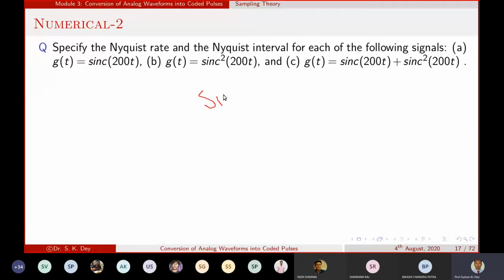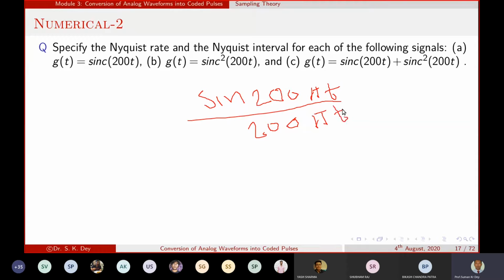Sin 200 pi t by 200 pi t. This term is a constant term, and in this expression the frequency depends on these terms.